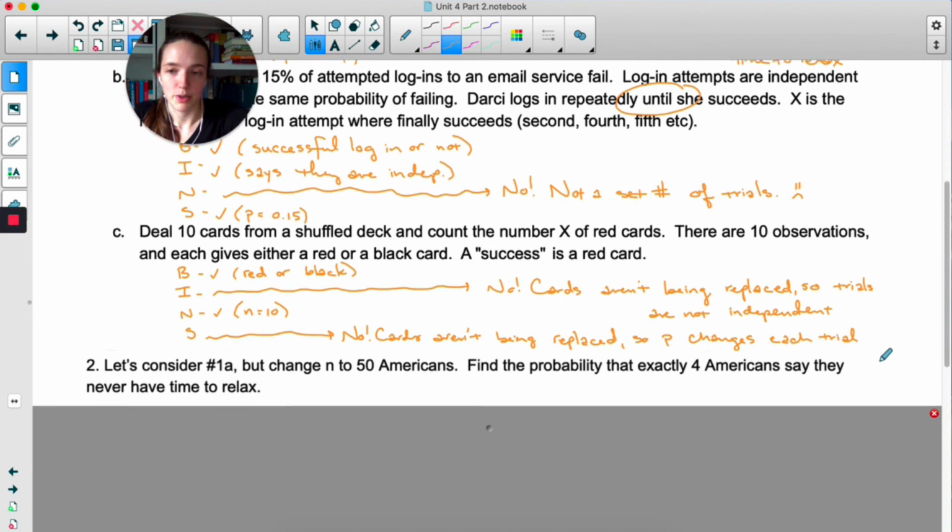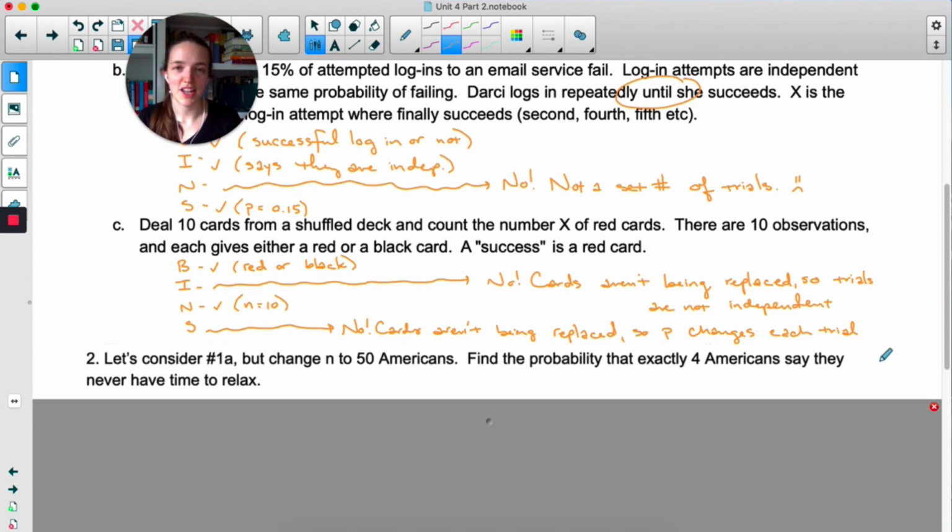Okay, for the last one, we're going back to 1A, but we're going to change n to 50. If you try to do this one with 500 in your calculator, it'll have an overflow error because the numbers are too big. So 50 Americans, find the probability that exactly 4 say they never have time to relax.